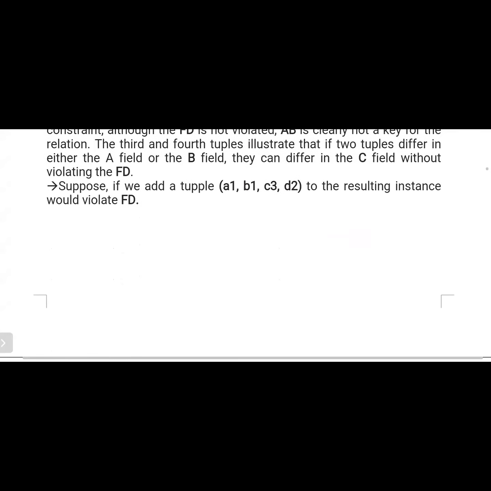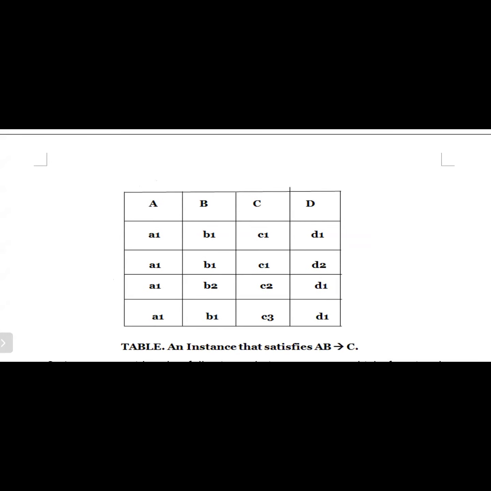So if you please try to observe here. A1, B1, then the result is C1. Okay. A1, B1, then the result is C1. For example, if you change the B value, A1, B2, then the resultant value is different. Am I right or not? In the same way, if you are using A1, B1, then using C3.